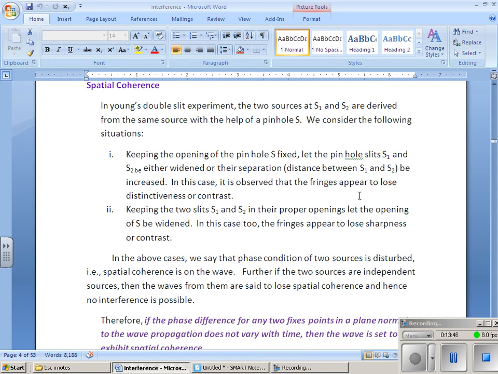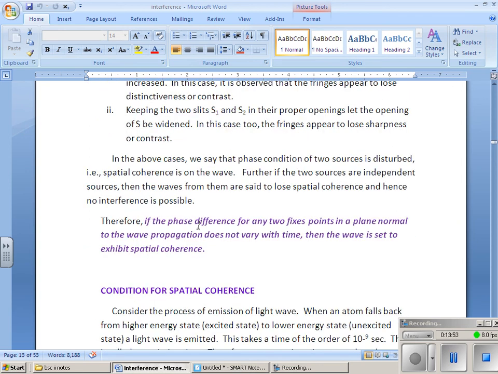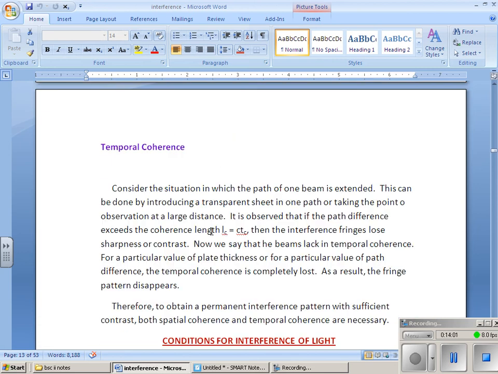So for spatial coherence, the pinhole openings S1 and S2 must be the same and the distance must be maintained. If the phase difference at any fixed point does not vary with time, then it exhibits spatial coherence. And temporal coherence means the distance from the source to the screen must be fixed.